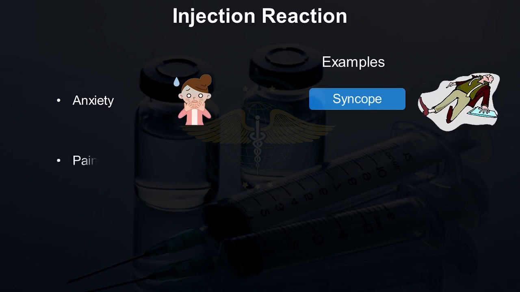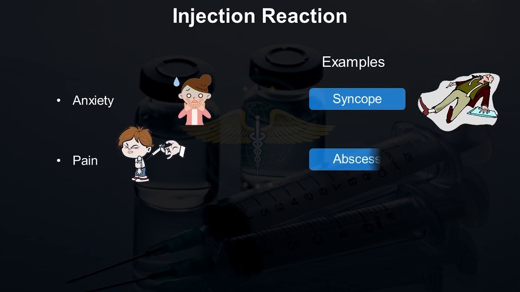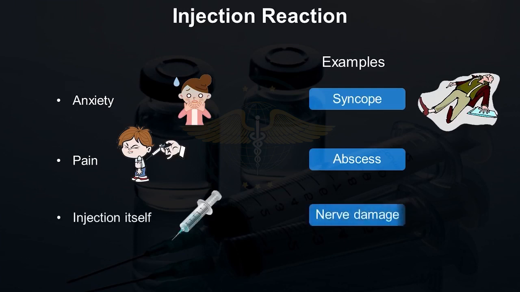Next would be pain. Pain could be because of an abscess which can occur after giving the injection. Abscess is a collection of pus at the injection site in case of immunization. Third would be the injection itself. In case an injection is injected accidentally into a nerve, it can cause nerve damage.